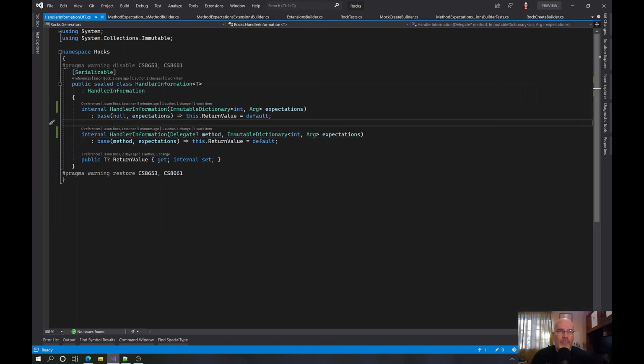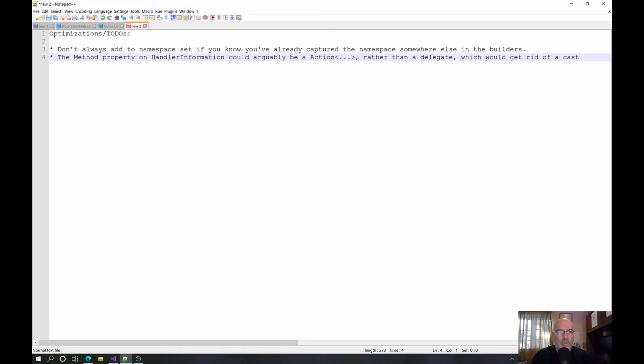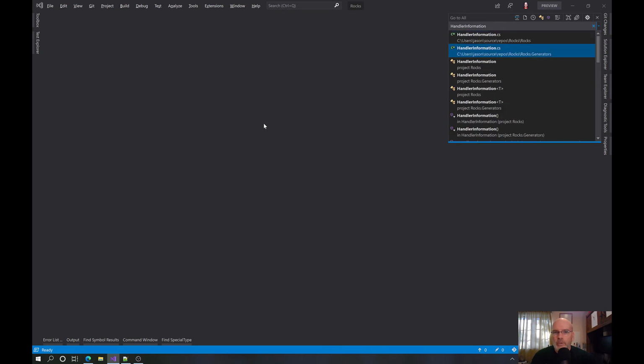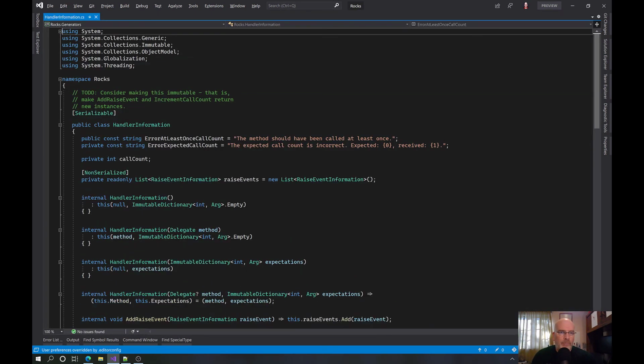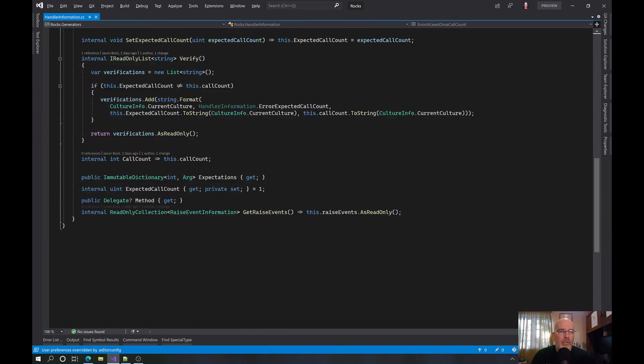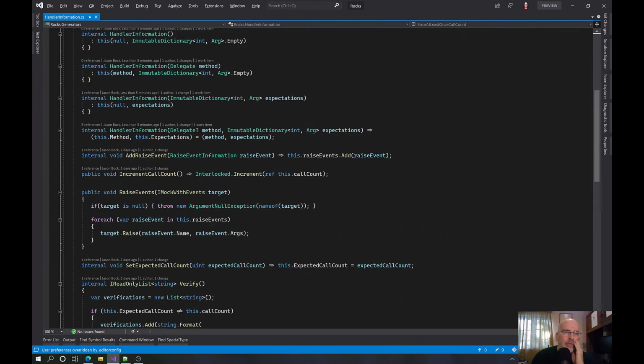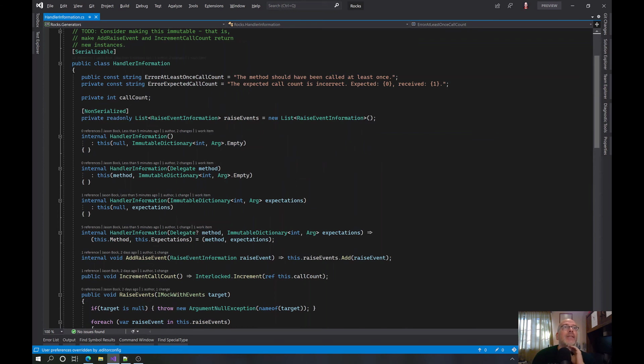Okay. So this was in the handler information, which we want the one in generators. So in this case, it's always going to be an action, but an action of what? I think that's the problem, is that to really do this, I need a handler information of A, and then a handler information of A1, A2, and then A1, A2, A3, and so on.